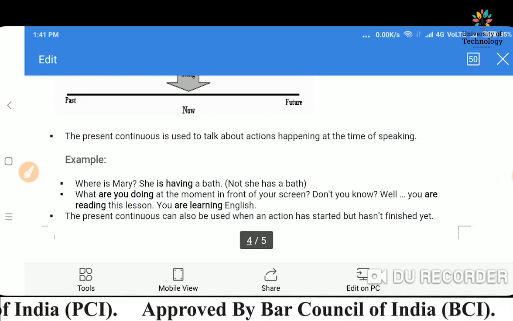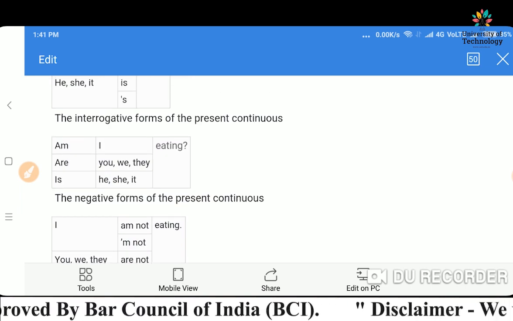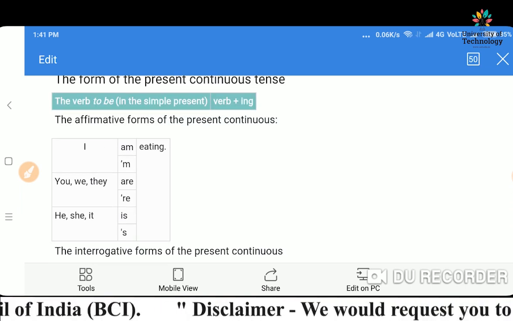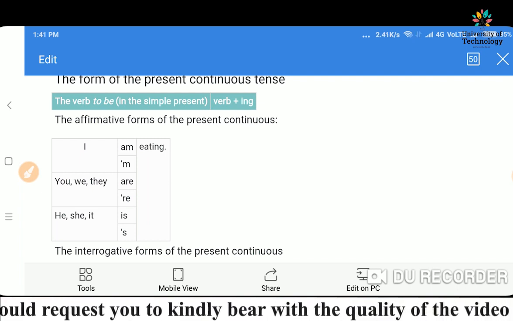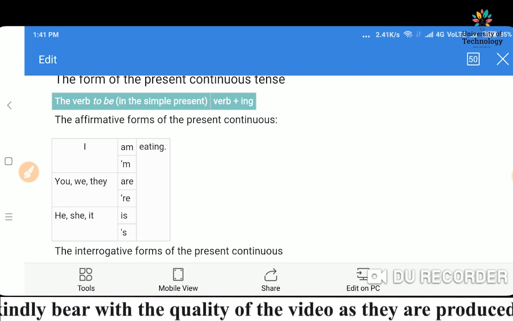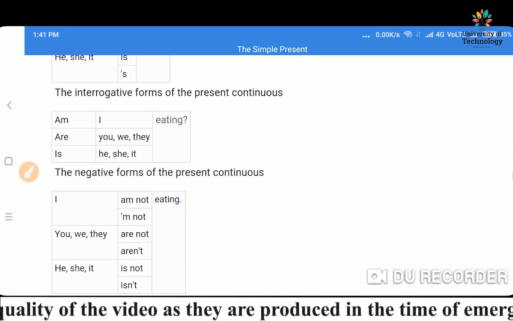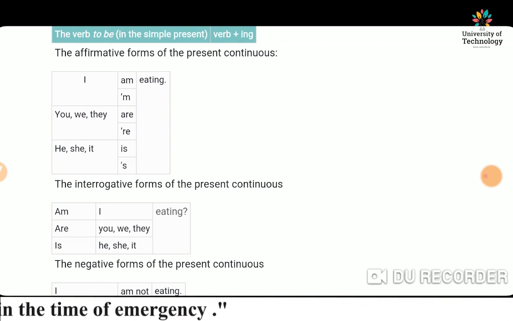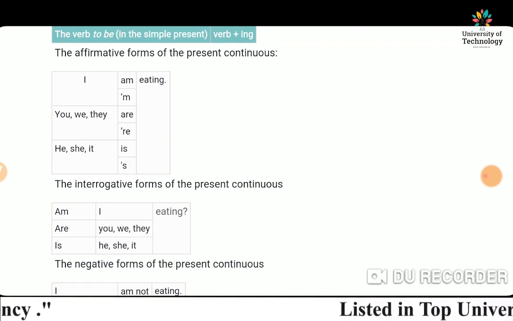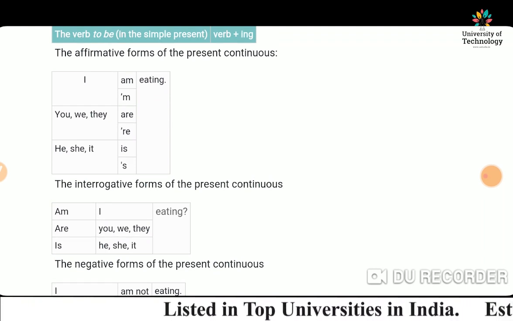So friends, if we talk about the present continuous tense, the syntax is: subject plus is, am, or are plus verb first form plus ing plus object. For the subject: I am, you, we, they are, he, she, it, or name is.